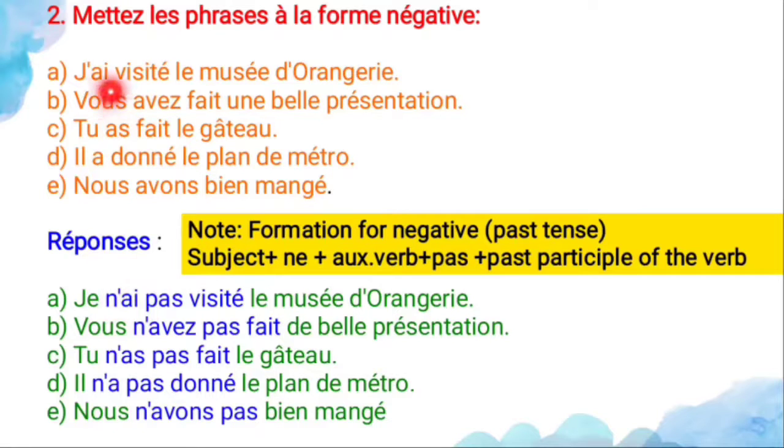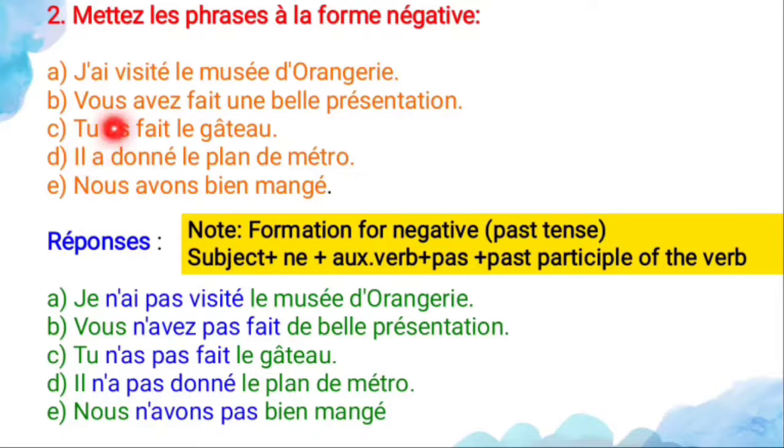Here the conjugation is what? Our verb conjugation. The verb begins with a vowel, so you have to put what? N apostrophe. So je ne and pas, again a negative verb. Then the past participle of the verb is what? Visité. So, je n'ai pas visité le musée d'Orangerie. It means what? I did not visit the Orangerie museum.